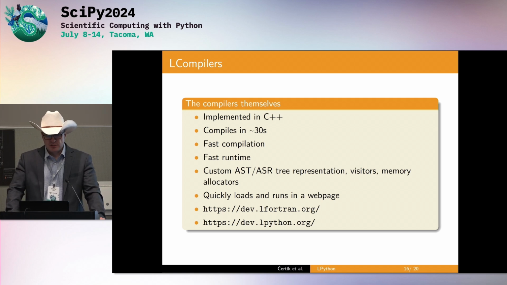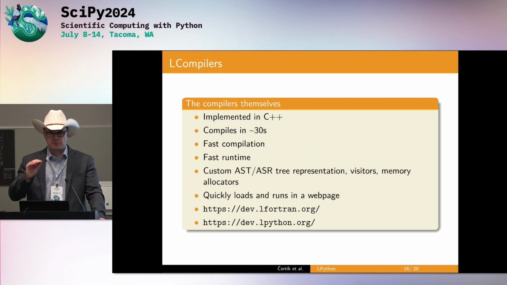Here are some details. All of the L compilers, all the front ends, are implemented in C++. They compile in about 30 seconds on a Mac laptop. On this laptop, about 2 minutes. But still, it's very fast. If you have experience compiling any compiler in C++, it takes a long time usually. It's only 30 seconds.